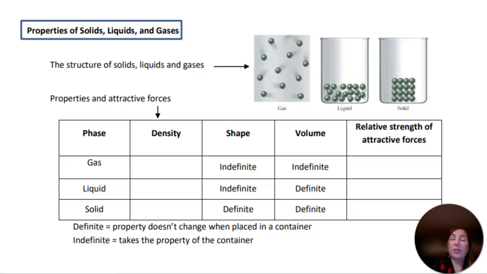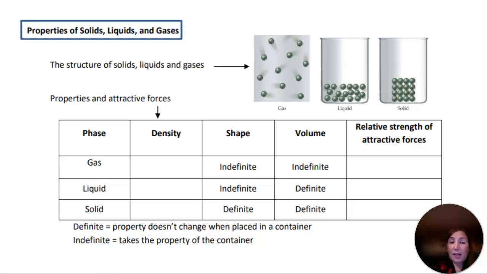Liquids, on the other hand, start to flow past each other. They can take on the shape of their container. They don't just fill up any old volume. They'll have a set volume, a max volume, but they will take on and flow to the shape of their container. And gases have really high energy particles and constant rapid random motion. They'll fill up the whole shape and volume of their container.